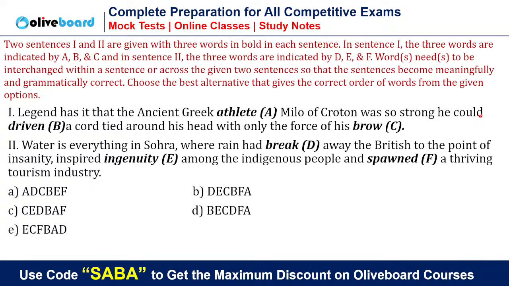See, you know that could plus V1, a modal, is always followed by V1. So A is correct, Greek athlete, okay, that is correct. But after A we need a V1 form. So there is only one V1, okay. Bro is a noun. So there is only one V1. Am I right? There is no other V1 anywhere. Athlete is a noun. Prevent is V3, and had plus V3 will go. Here V3 will come. So I think A, D, C, B, E, F will go. The answer will be A.